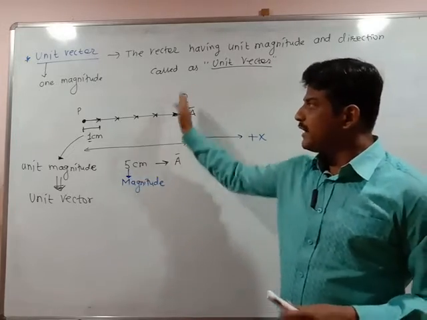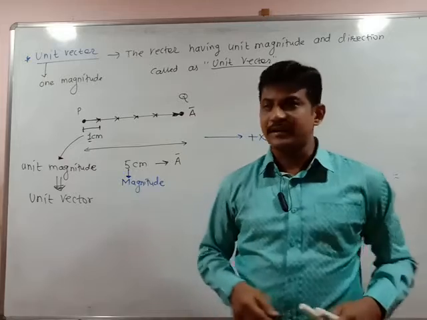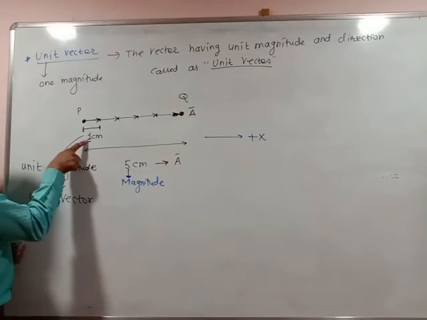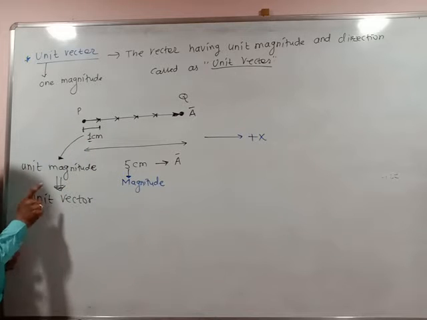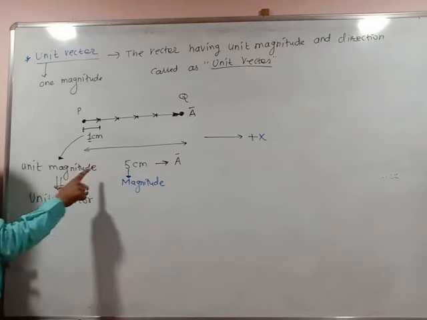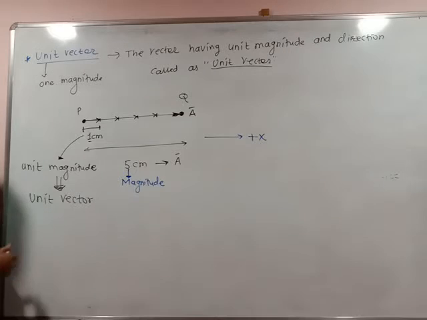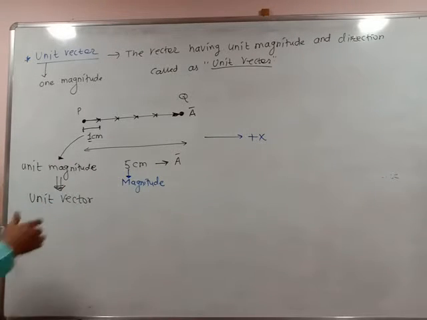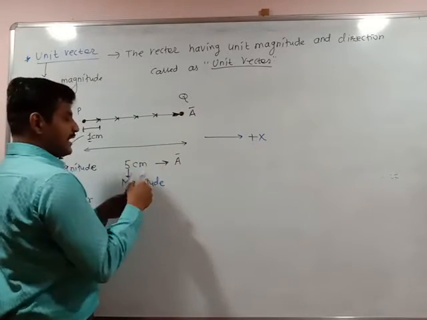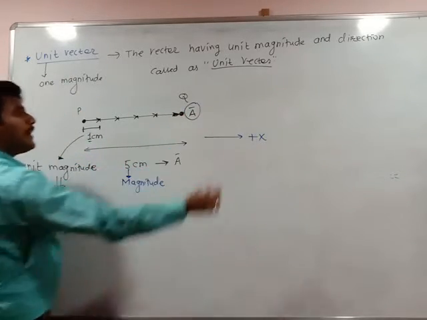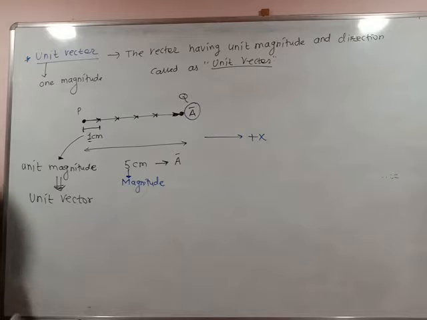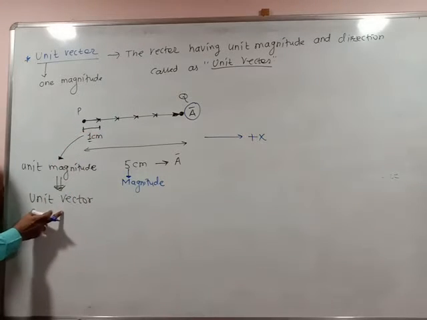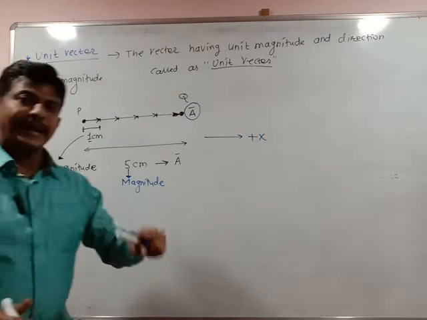I have divided the vector a bar into a number of small vectors, such that a single vector having unit magnitude and unit direction is called a unit vector. And how do we represent this unit vector? This whole vector I can represent as a bar, whose magnitude is 5 cm. A small vector, that is the unit vector, I can represent as